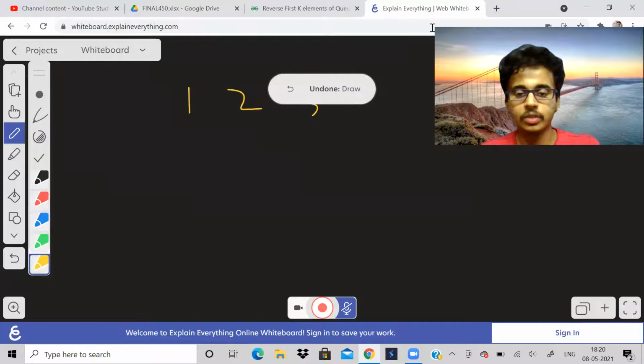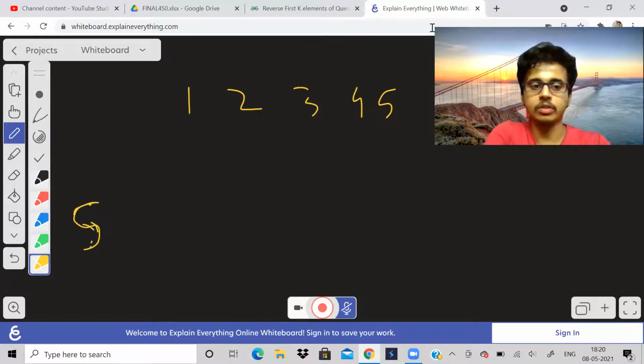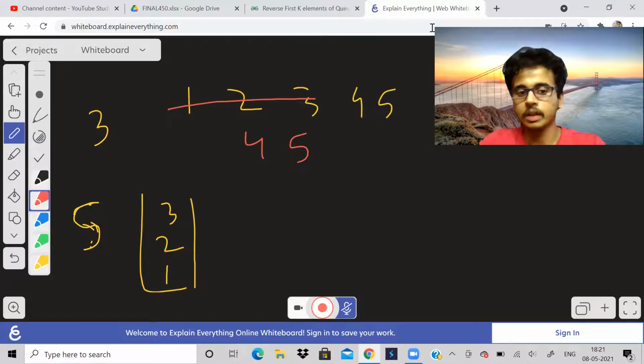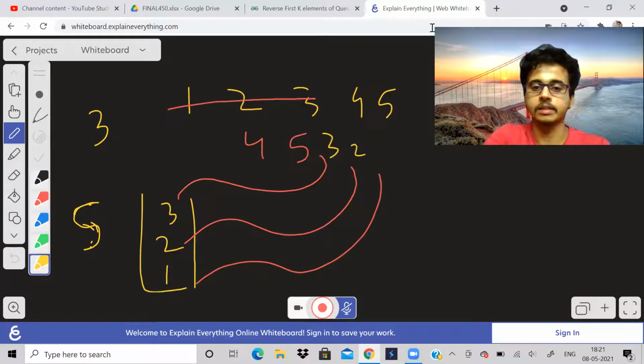So if this is the queue, let us take a stack S, and if we want to store the first 3 elements, then the first 3 elements will be stored in this manner. But what will happen to the queue is the queue will reduce to this. Then we will remove all the elements from the stack and store it in the queue. So the elements will come like this. Then this stack will be gone.